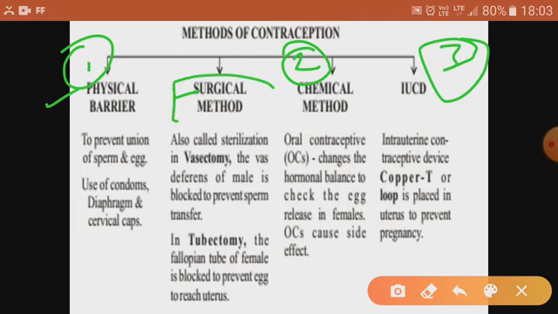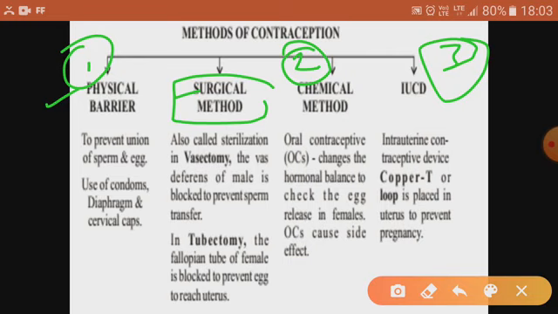The surgical method is considered to be the permanent contraception. It is irreversible. Once it is done, it is irreversible. So generally a few couples go for the surgical method after having proper consent, family consent. Now first let's deal with the temporary methods. First is the physical barrier.